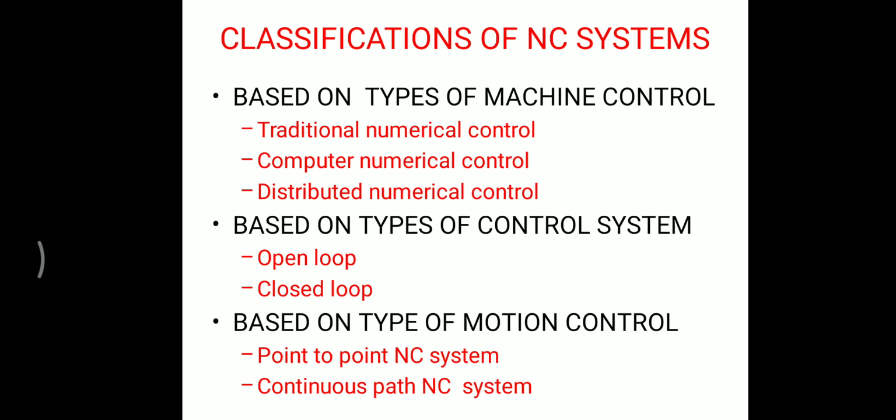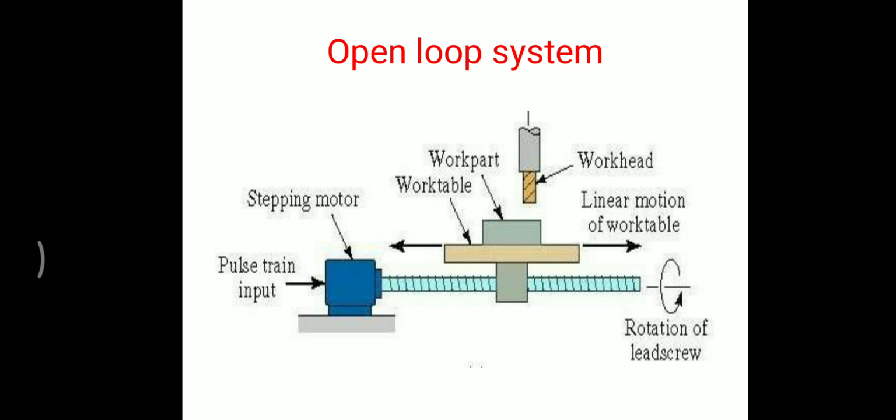There are two types. First one, open loop control system, and second, closed loop control system. In the open loop control system, it consists of an amplifier and translator, stepper motor and gear, and the work table.